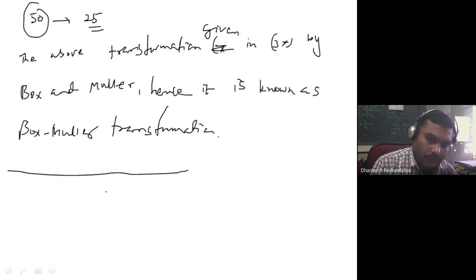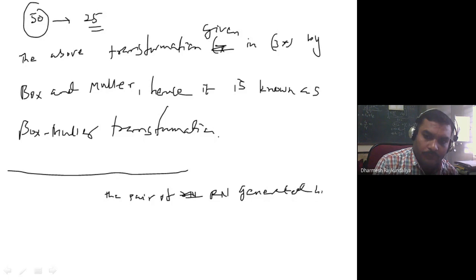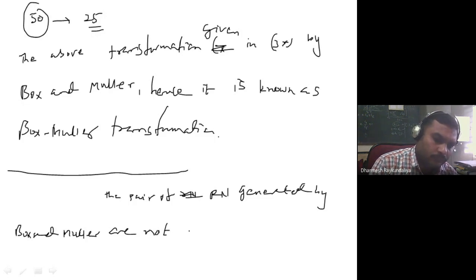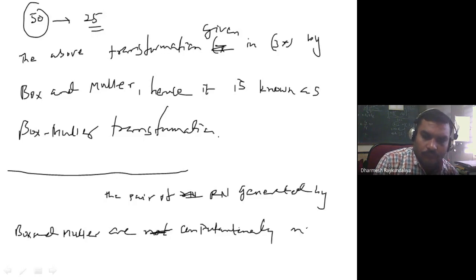The demerit is that the pair of random numbers generated by Box and Muller are computationally not efficient. ऐसा लिटरेचर में लिखा है.